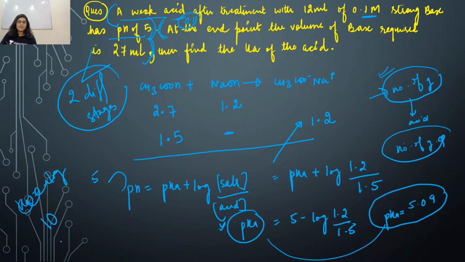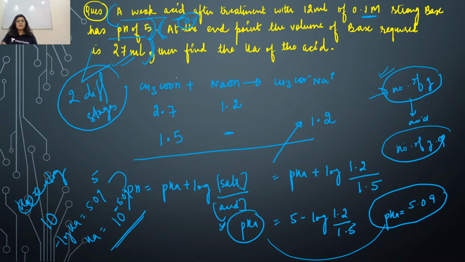Is this point clear, everyone? Minus log of Ka is equal to pK, which is 5.09, and Ka is equal to 10 to the power minus 5.09, right? And this is the way you can find out Ka. Is this point clear, everyone? Sanko, Tamanna, Mosmi, Vidansh, Nitin, everyone, is this question clear? How you can find out the value of pKa from this particular data?